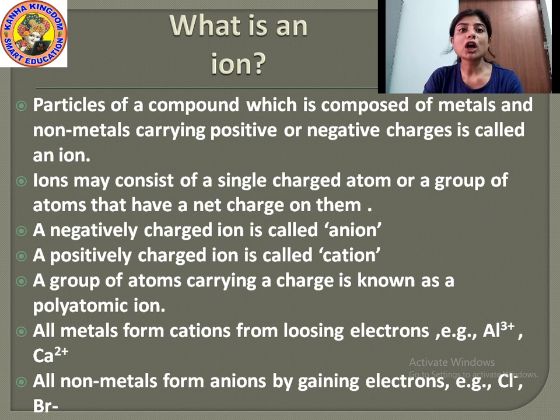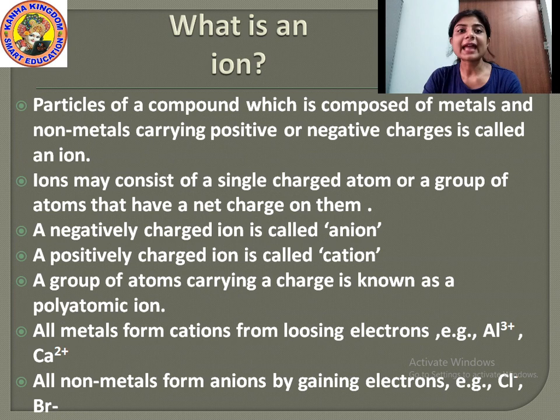Okay. Then a group of atoms carrying a charge is known as a polyatomic ion. What is a polyatomic ion? In a polyatomic ion, a group of atoms carries a charge. When a group of atoms carries a charge, then it forms a polyatomic ion.